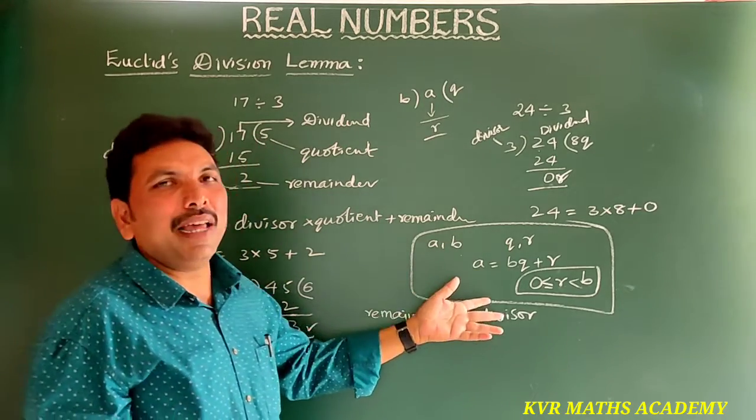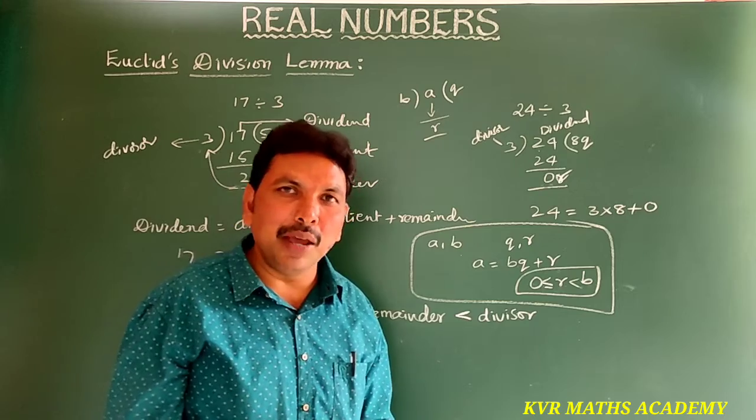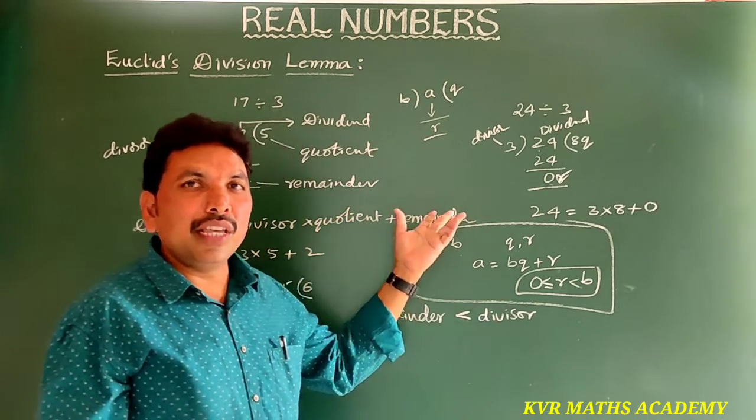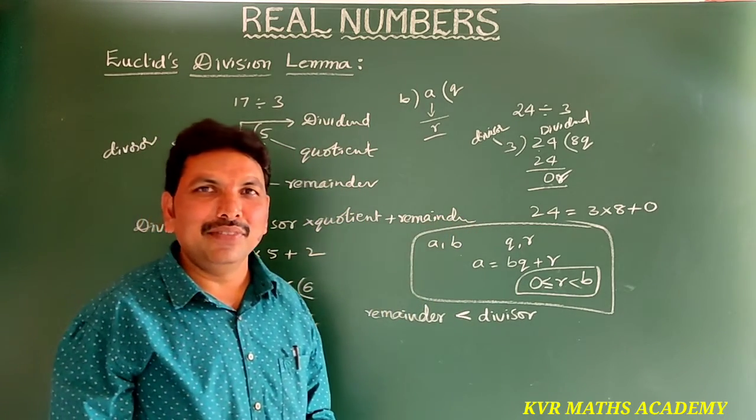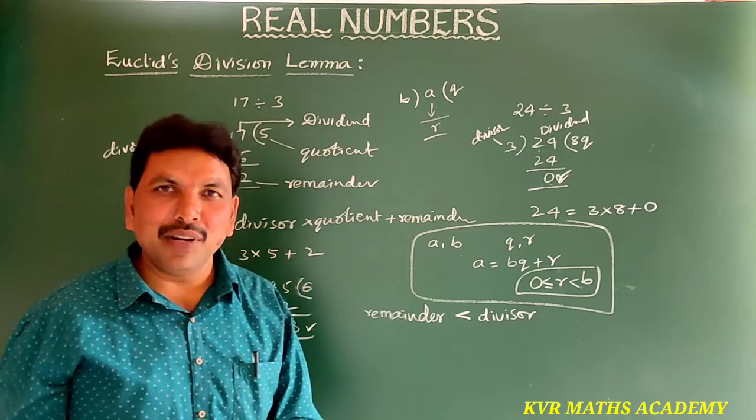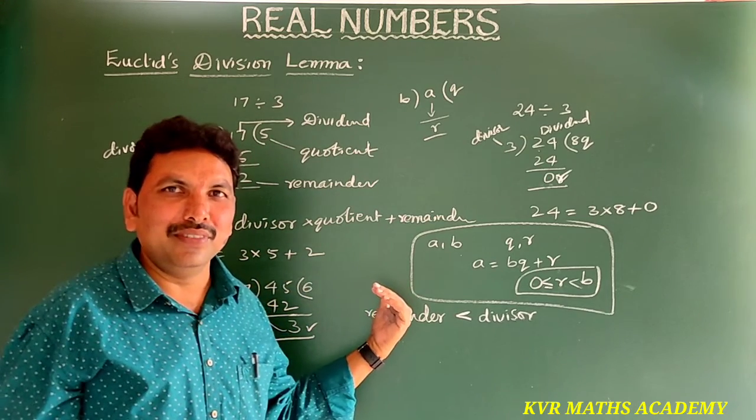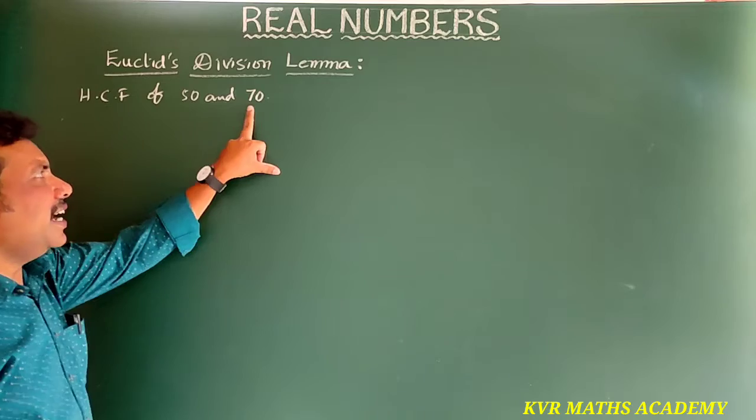Now I will explain the HCF of any two numbers using Euclid's division lemma. I will explain with the textbook example only: HCF of 50 and 70.